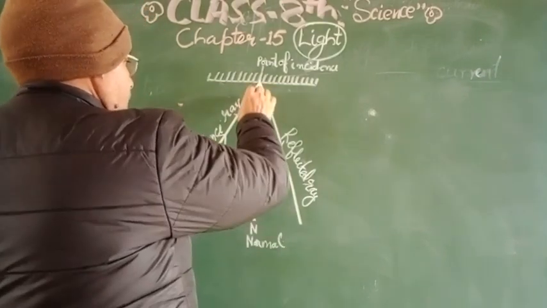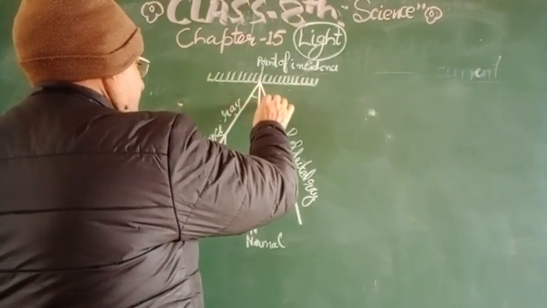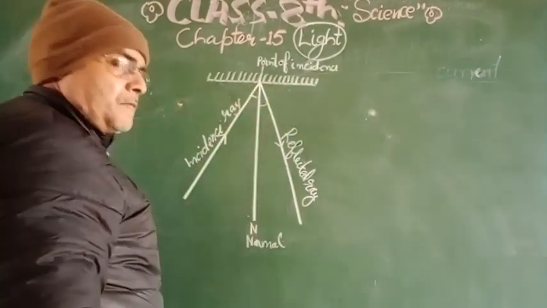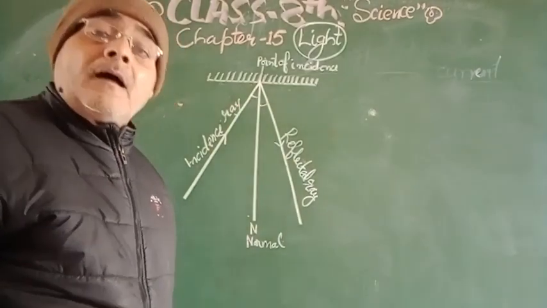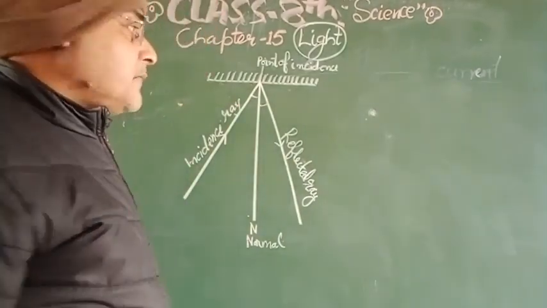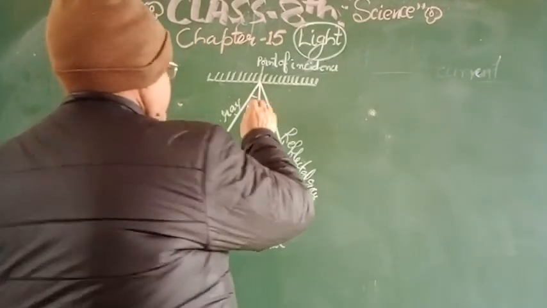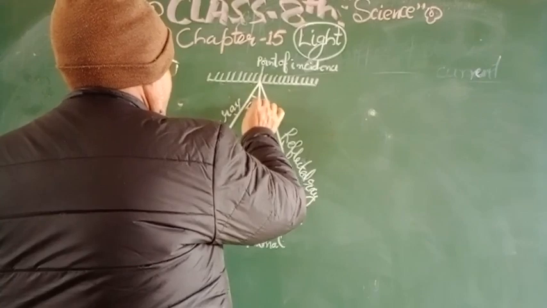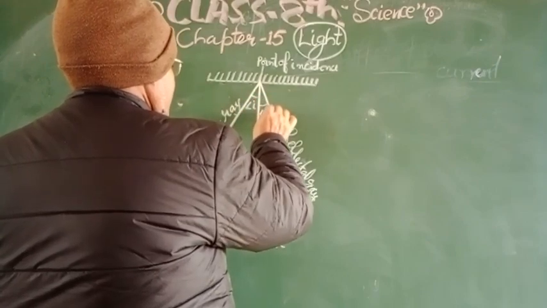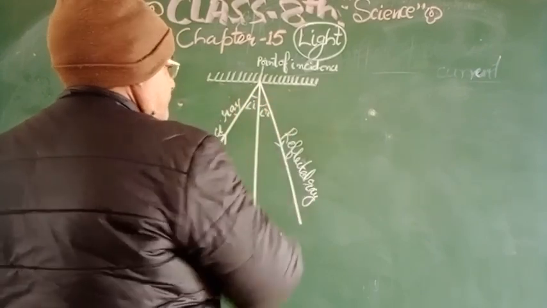And now two angles are formed. One is known as the angle of incidence and the other is known as the angle of reflection. This is angle I, and this is angle R.